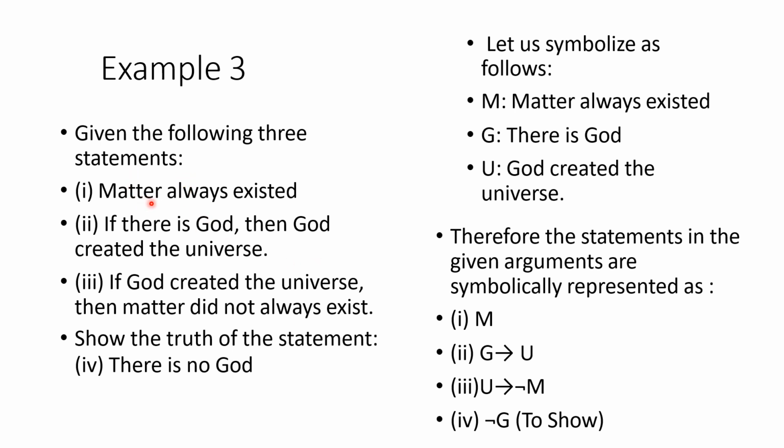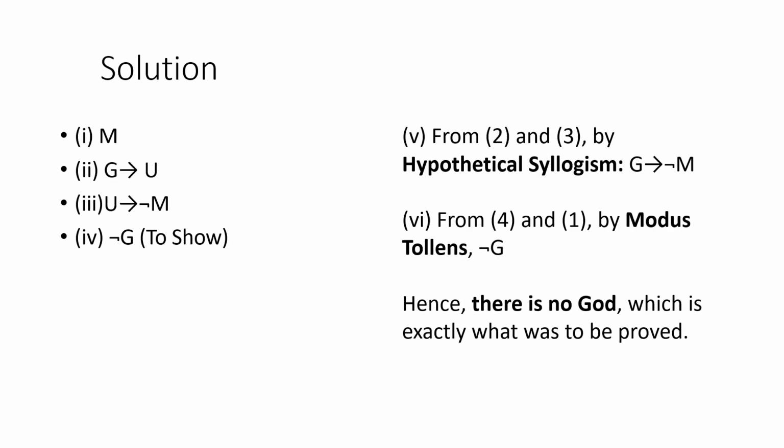You can see the first one, matter always existed. So I am putting M is true. Then, if there is God, then God created the universe. That is G implies U. If God created the universe, that means U, then matter did not always exist. So that is U implies not M. Then we have to prove not G. That is, there is no God. So we will see how we can solve it.